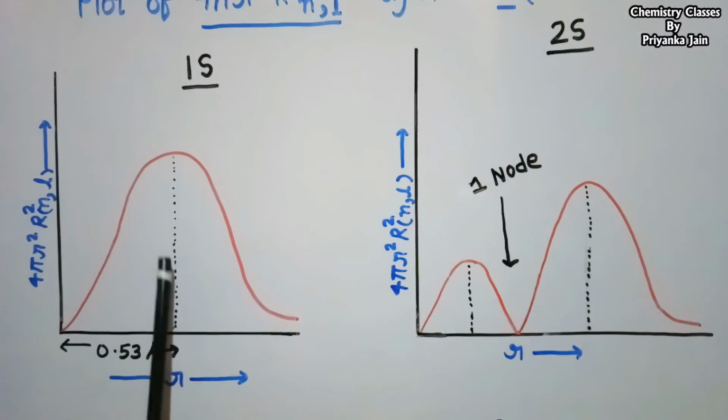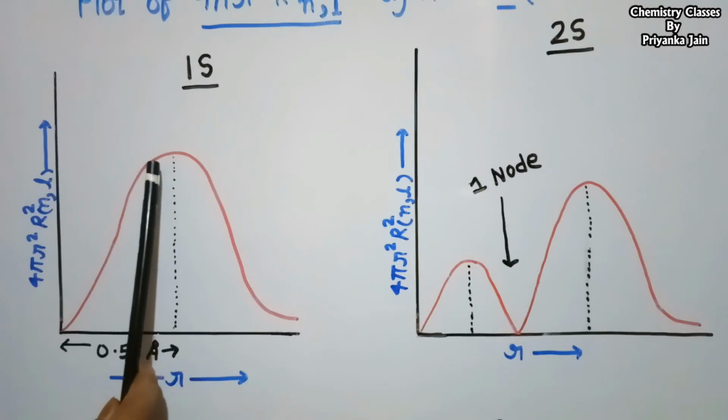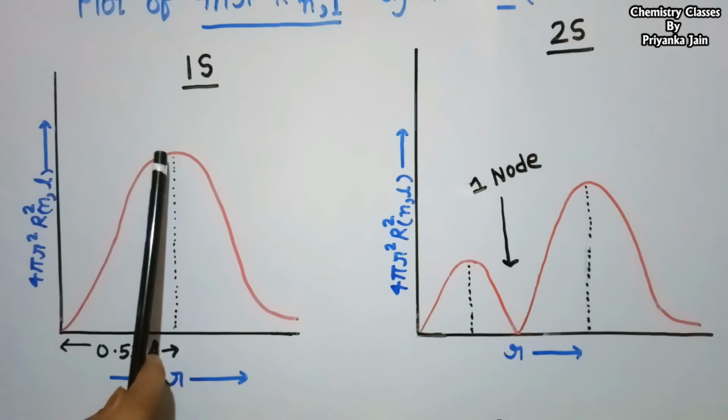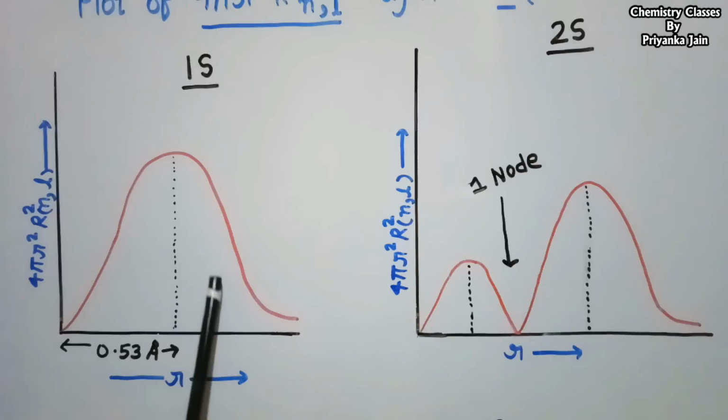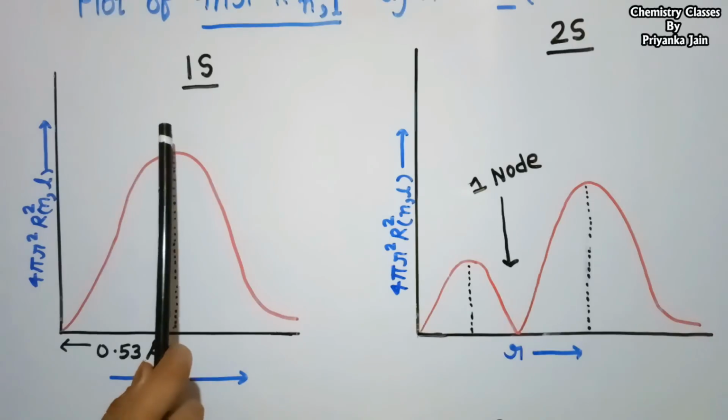We get this maxima at a definite distance, that is 0.53 angstrom from the nucleus. And then the probability again decreases. It means here the probability is maximum and then it decreases down. And in this curve there is no node. It means there is no point of probability equal to 0 for the 1s orbital.